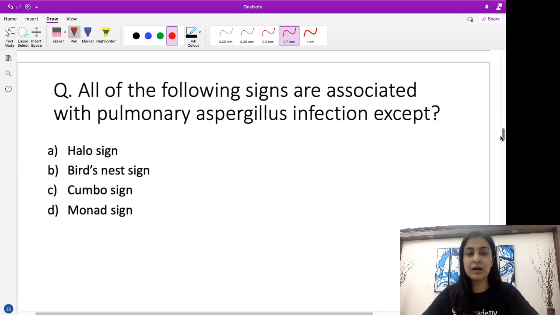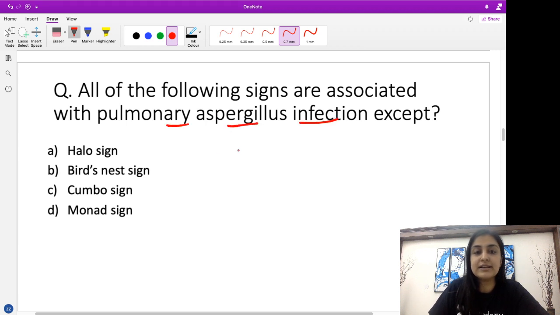Alright, so coming to our sign of the day, today we're going to talk about pulmonary aspergillus infection. The question of the day is, all of the following signs are associated with pulmonary aspergillus infection except. All those attending this premiere can type it in the live chat, others can type it in the comment section. Whatever answer you think is the odd one out here.